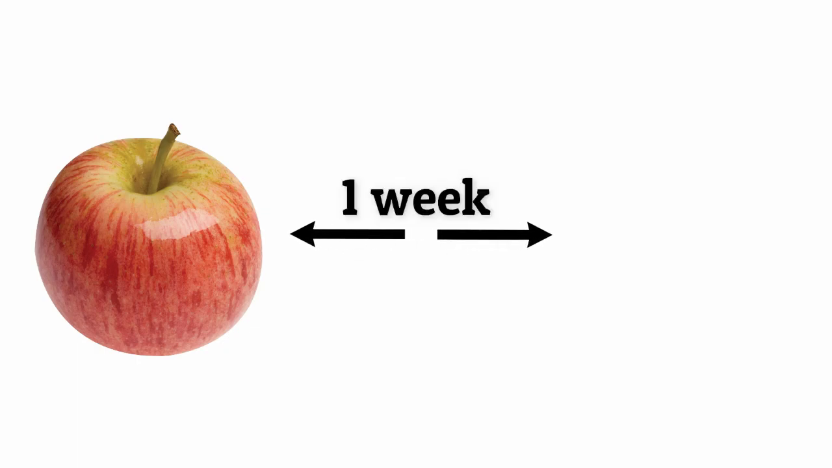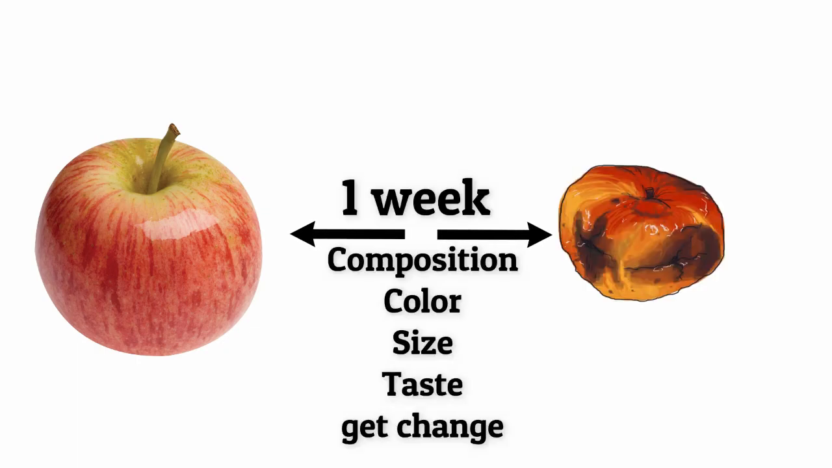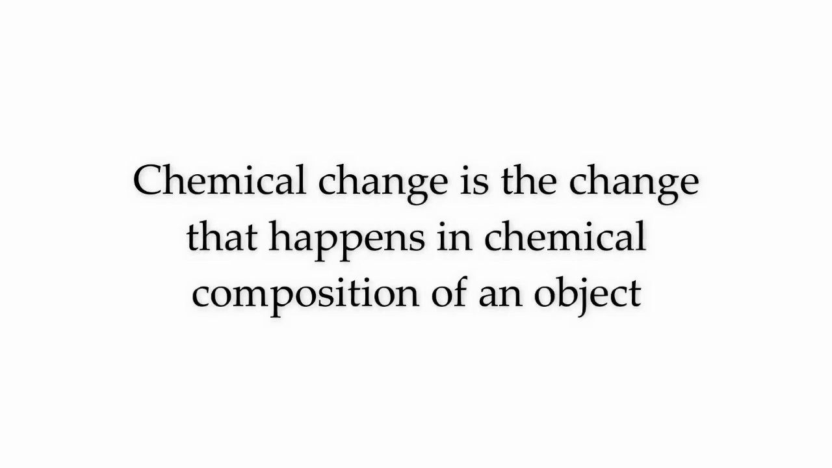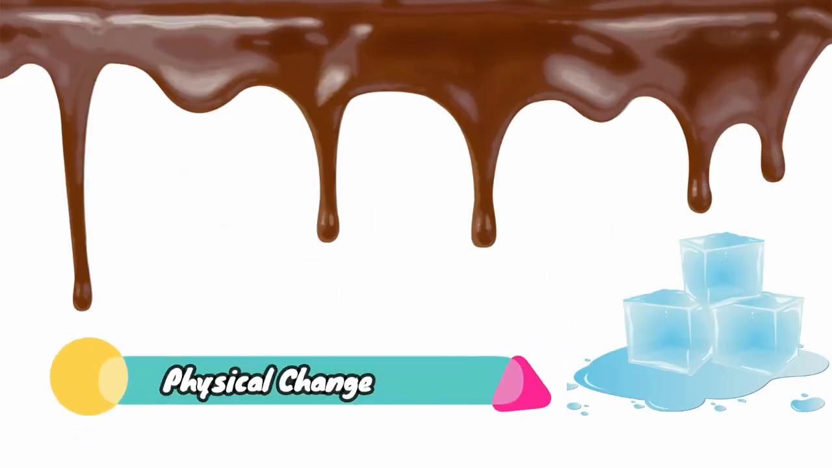Like an apple. When you keep an apple for more than 1 week, the chemical composition in the apple gets changed. The color of the apple gets changed. The size gets reduced. And the taste also gets changed. So, chemical change is the change that happens in the chemical composition of an object. Let's go in detail of physical change.